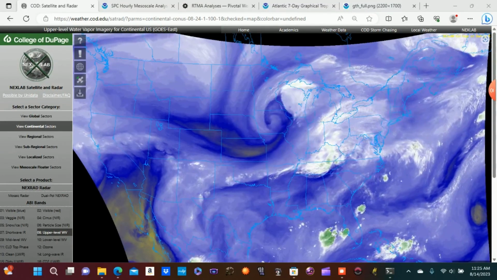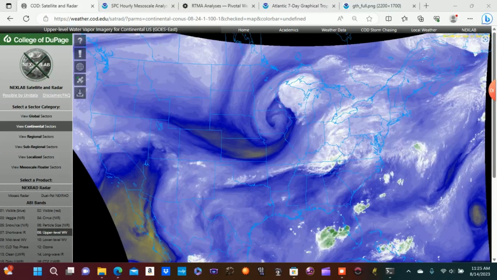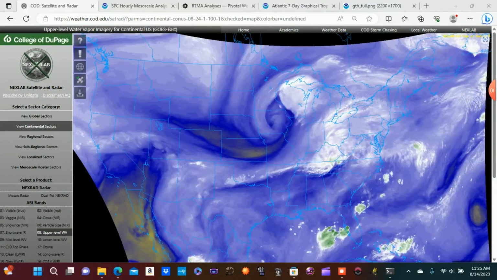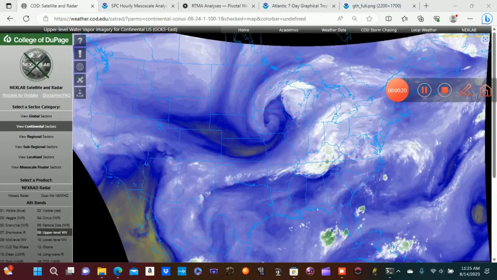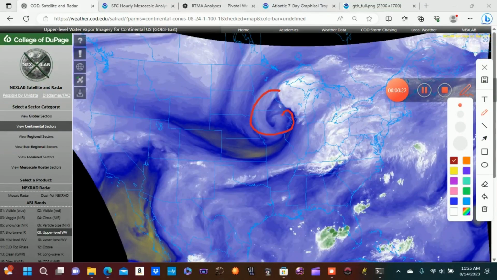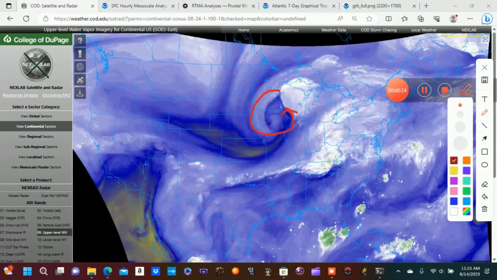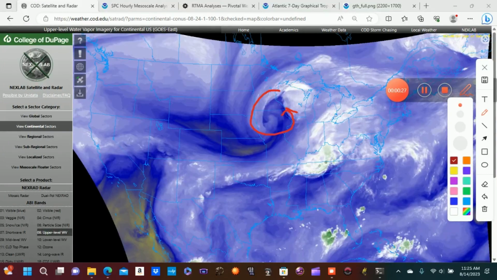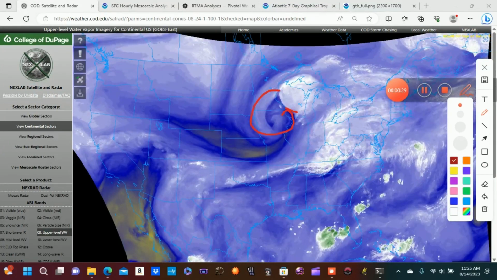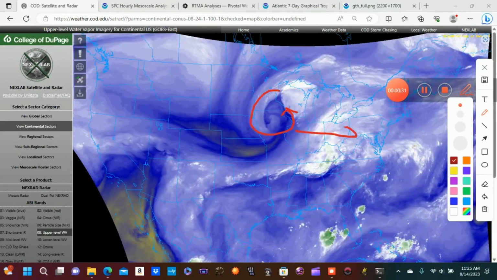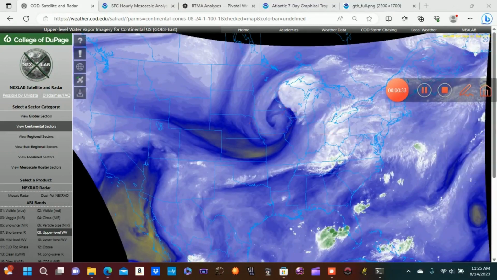We'll get started. I'm going to start today as we normally do with the upper level water vapor imagery, and the main player for today is going to be this upper level swirl you see centered over Iowa, and that is a pretty organized storm system that is over the Midwestern states. And that's going to be pushing off to the east later today.